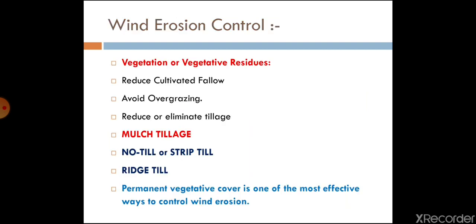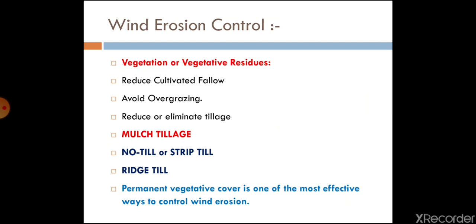Now I'm being very brief, I'm just explaining. In vegetative measures, you can grow vegetation, you can have field crops on the land surface, don't do tillage operations, and avoid overgrazing by animals, so that soil may not be available in loosened form, and at that time wind erosion may be reduced.